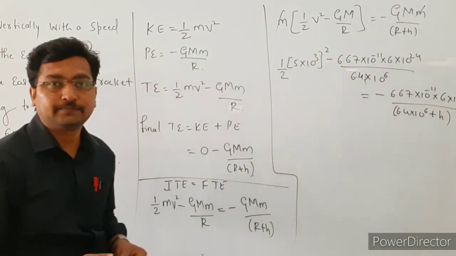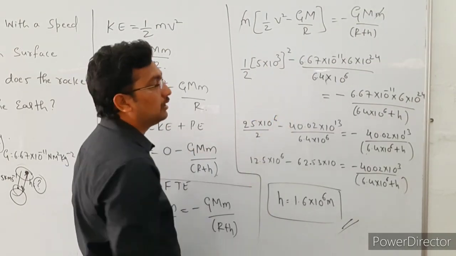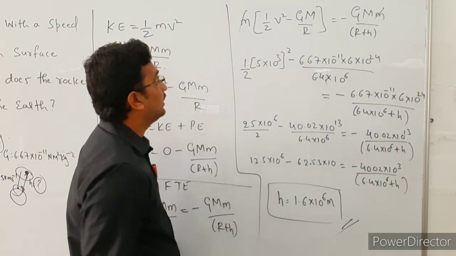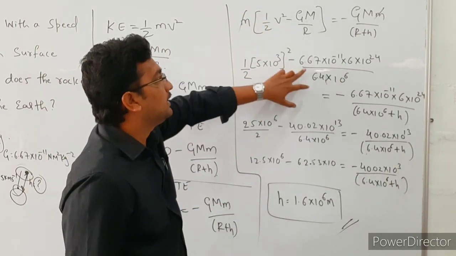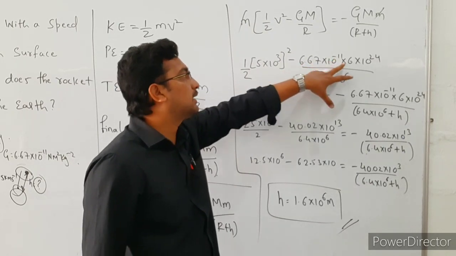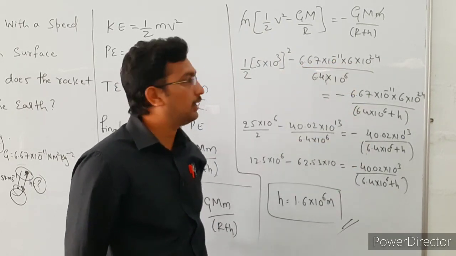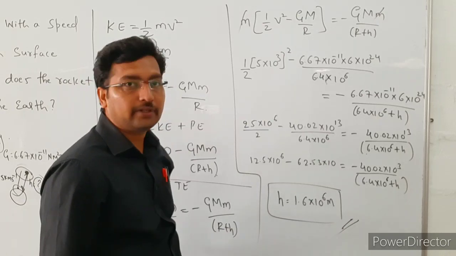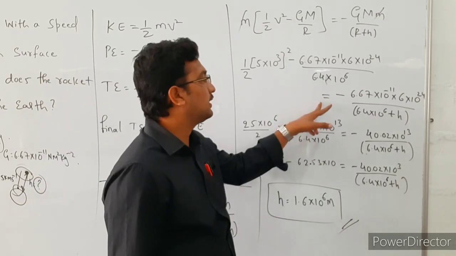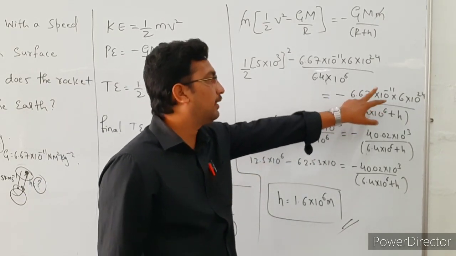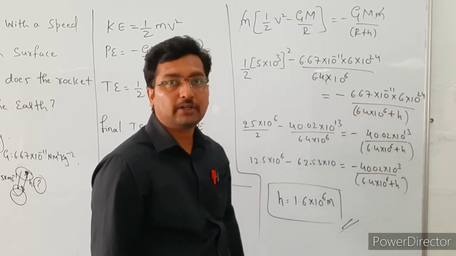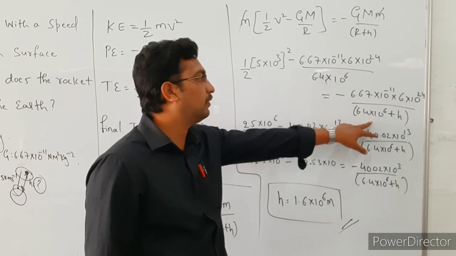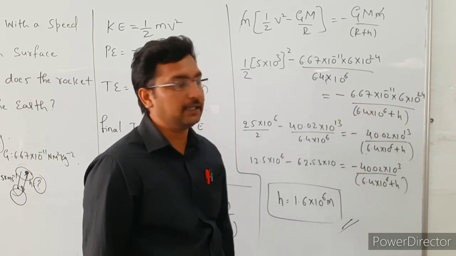Simplify this one. See here, substitute all the values and simplify this one. So what is the v value here? 5 into 10 to the power of 3 whole square minus g value 6.67 into 10 to the power of minus 11 into 6 into 10 to the power of 24 divided by 6.4 into 10 to the power of 6, that is equal to minus 6.67 into 10 to the power minus 11 into 6 into 10 to the power 24 divided by 6.4 into 10 to the power of 6 plus h, right?